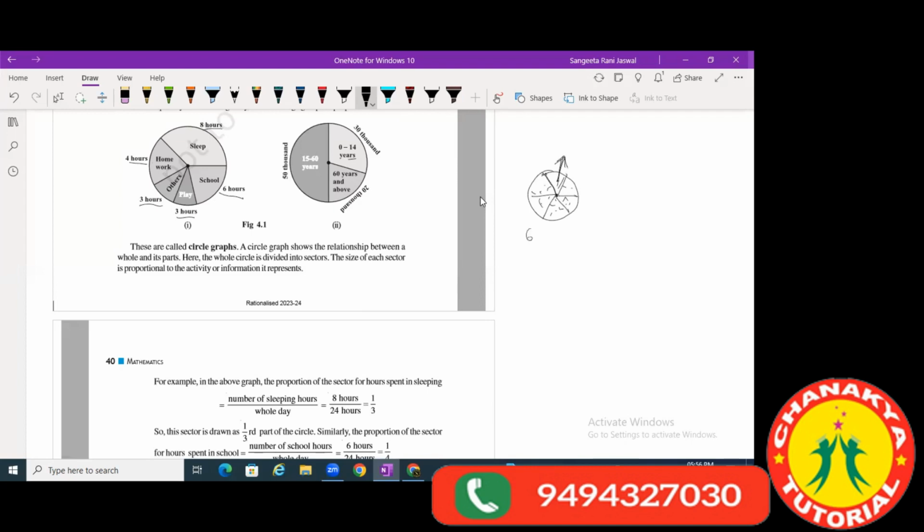Earlier it was 6 by 6. Now when I subtracted, I took one piece out of it. That means I took out 1/6 part of it. You understand this? Yes, ma'am. So we have taken out a part of it. In the same way, a circle graph shows us the relationship between a whole and its part. So what is the relation between the whole and its part?